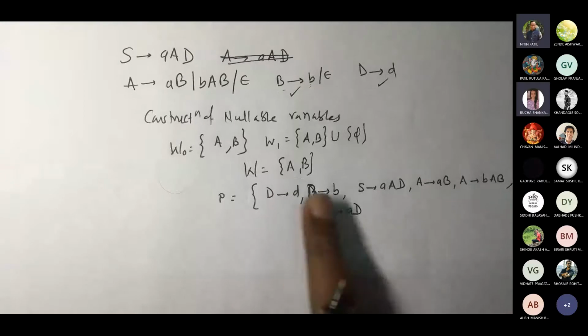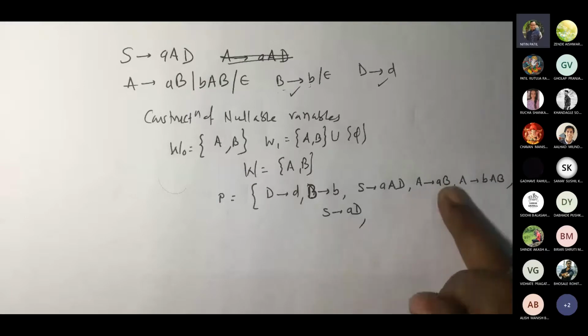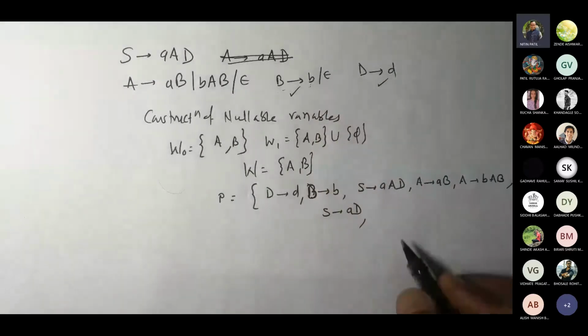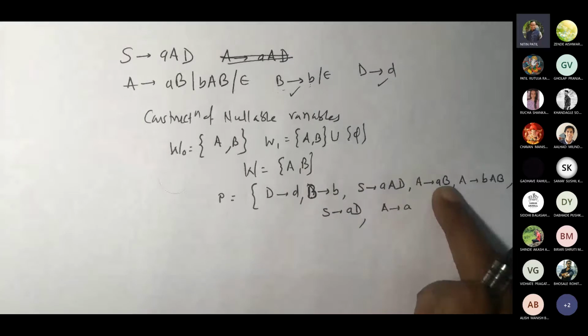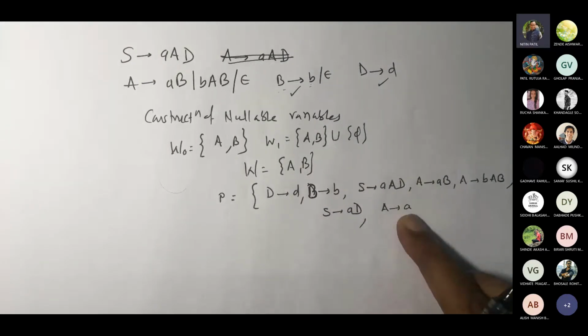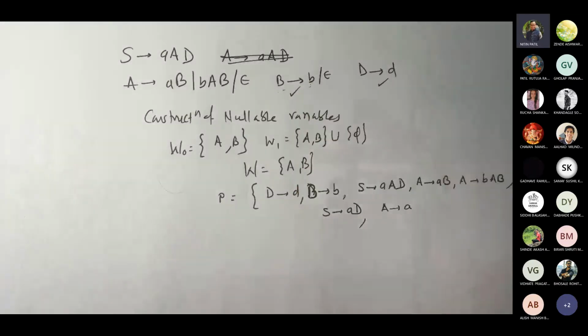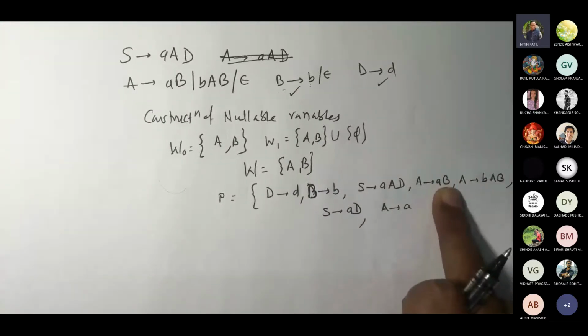Has it come? Is D nullable? No, it is not, so we cannot replace it now. So S gives AD, done. S gives AB. If B, which is null, our nullable, I take as epsilon, what will come? Can I write this? Why can I write this? Because this B itself is nullable. So if I put epsilon in place of B, I am going to get this A. Correct? So don't say now that I replace B by its value. Don't do that. Only epsilon we are talking about. Because anyway, B would be picked as B here in this case.